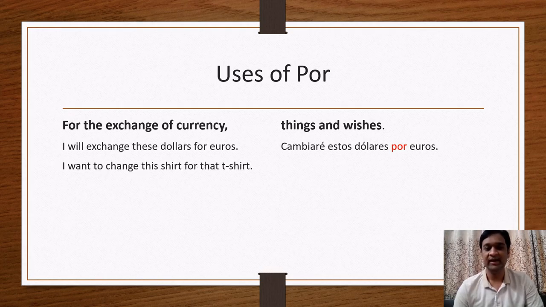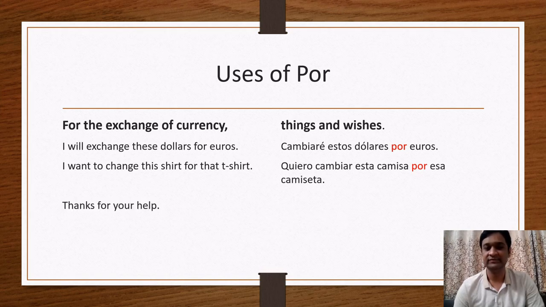Next example: I want to change the shirt for that t-shirt. So here is the exchange of a shirt and a t-shirt, right? Exchanging things. Quiero cambiar esta camisa por esa camiseta. Thanks for your help. So here we are thanking someone for their help, right? So in exchange for their wishes or their help, we say thanks. Gracias por tu ayuda. Here also we have to use por.